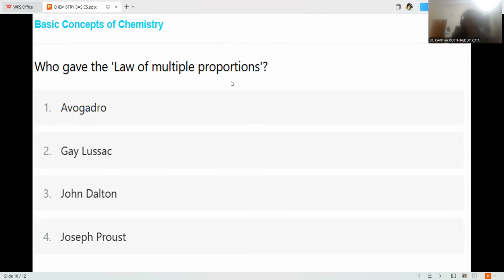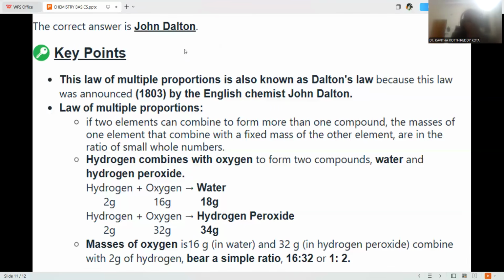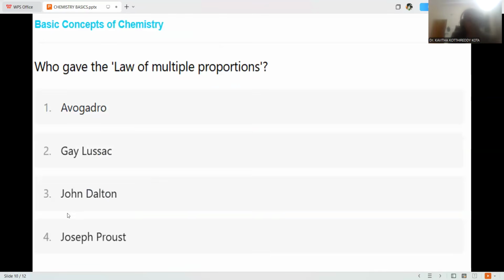Who gave the law of multiple proportions? Avogadro, Gay-Lussac, John Dalton, Joseph Proust. Among all, which is the correct answer for the law of multiple proportions, we need to identify, right? So John Dalton is the correct answer, that is provided in option number 3. So the law of multiple proportions was given by John Dalton.